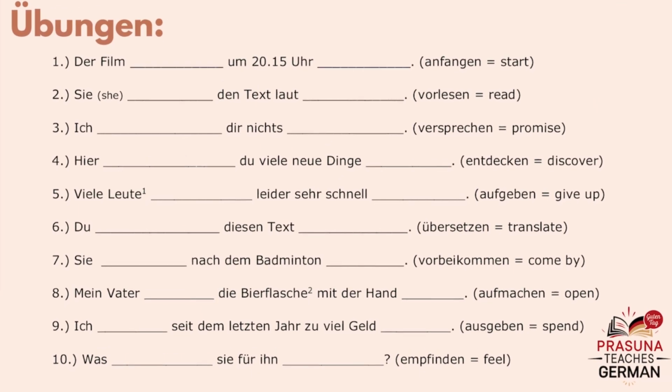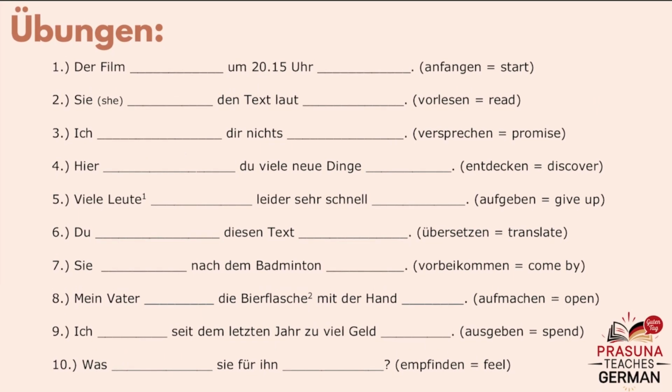Few more examples. Here, anfangen. Anfangen is a verb meaning to start. It is not only a separable verb, it is also a third type verb where a is replaced with ä umlaut. You have to follow all the other conjugation rules when making this separable verb conjugation. So you should consider this as a third type verb and apply these rules also. The only change is to put the prefix in the last. That's it. Put an here.